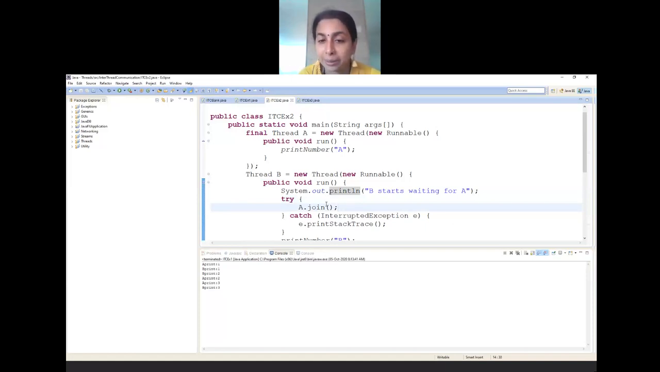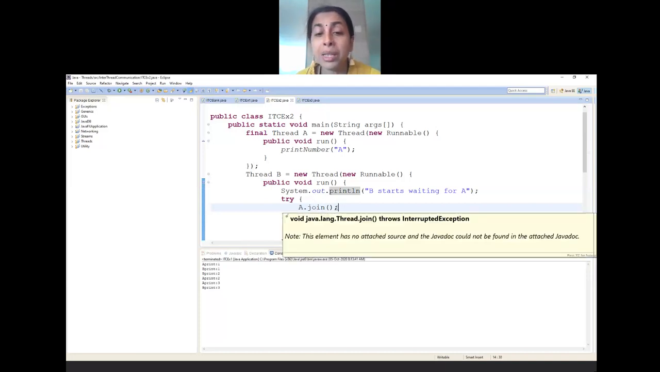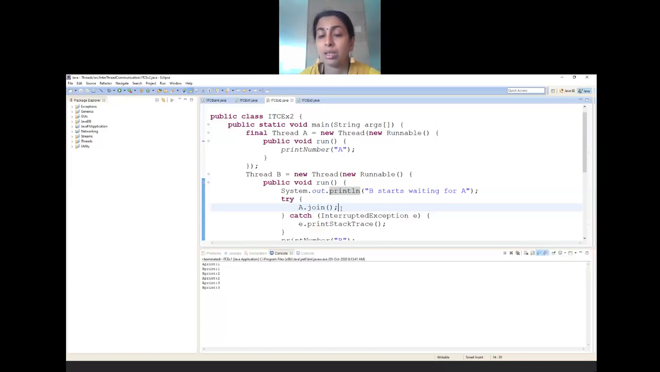You're calling join on thread A. So the meaning of this is what? Until and unless A completes its total printing, B cannot start. That is the meaning of this. That's why I have written B starts waiting for A. Okay, so there is a usage of join inside the run method. Inside the run method of B, there is a calling of join on A.